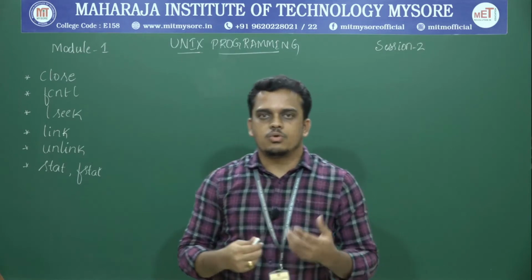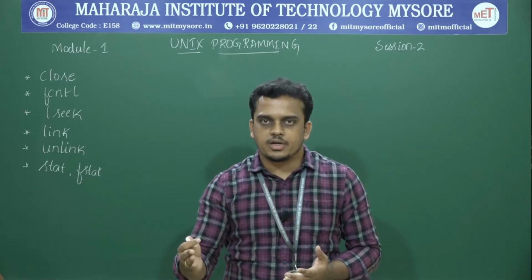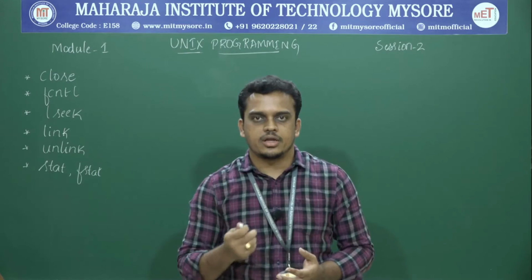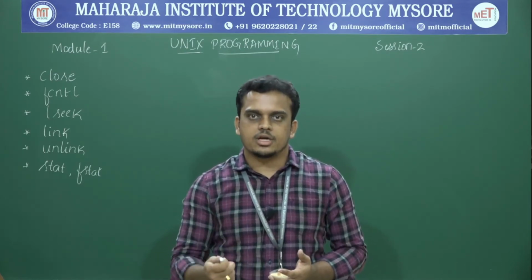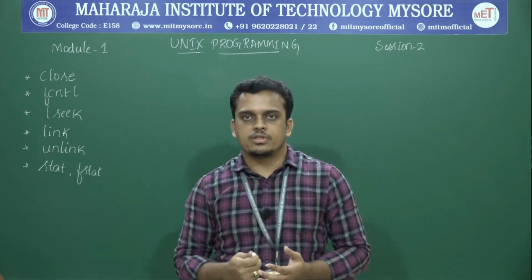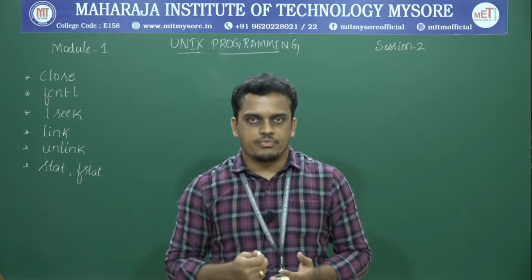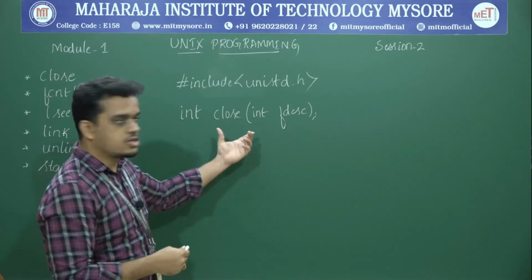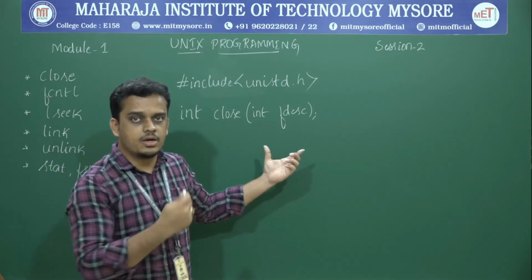Whenever we have opened a connection between a process and an existing file, after its access we need to terminate the connection between the process and the file. That termination is done with the help of an API called close. So close is an API with which we can terminate a connection between a process and an opened file. This is the function prototype for the close API.